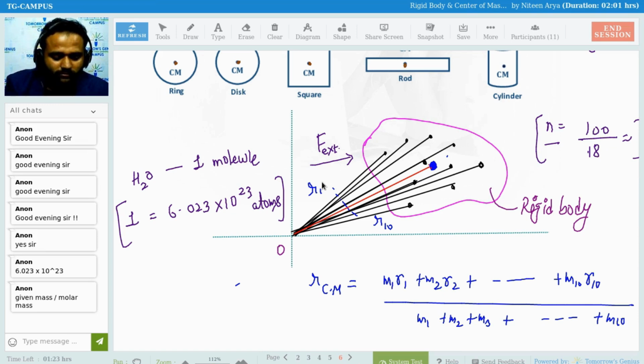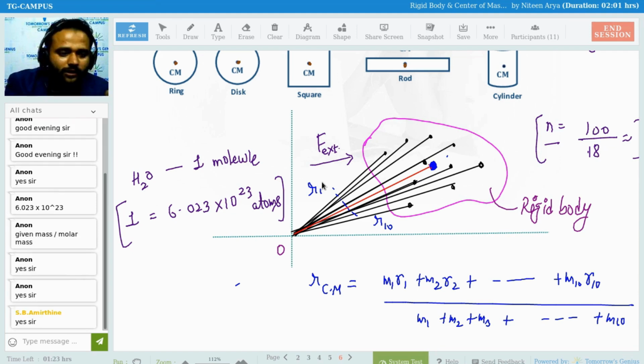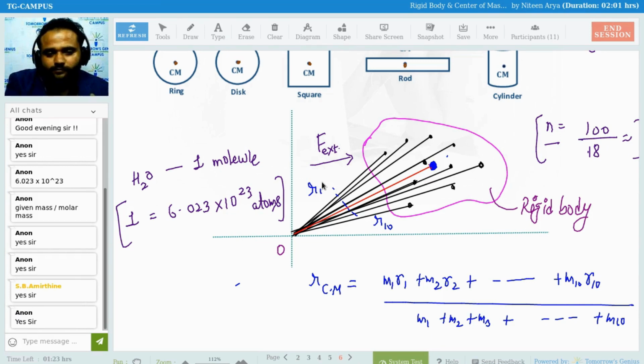This is clear? Yes, no? Tell me something, then I go ahead. Clear na, everyone? Just write yes, and if you have any doubt, you can write it also. Okay.